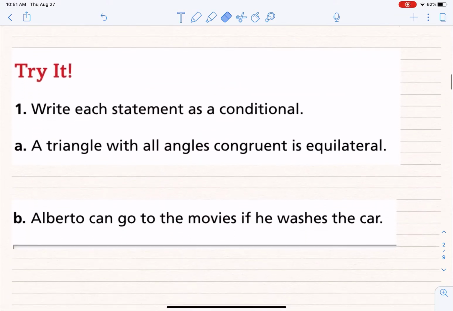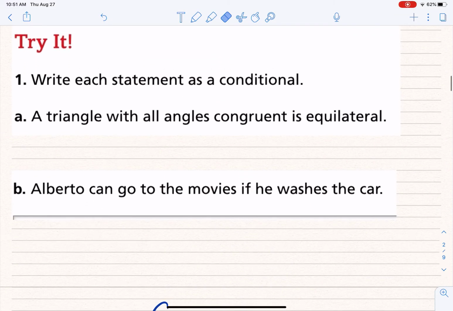All right? So now what I want you to do is try to do these 2 on your own. You're going to take these 2 statements and write them as conditionals. So we'll probably need to pause the video here for a minute or 2 to give everybody a chance. Right now on your paper, write these statements as conditionals. You don't have to write the statements as they are. They're up on the board. But write them as a conditional. So go ahead and pause it here, and then we'll look at them in just a minute.